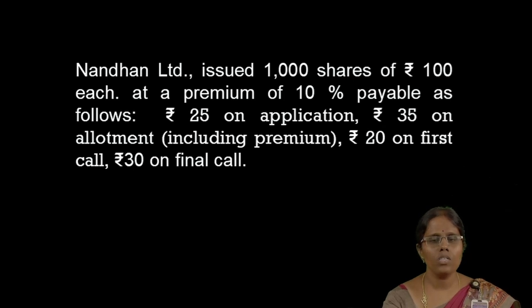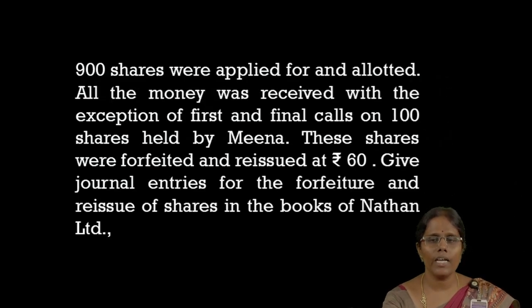Another example: Nandan Limited issued 1000 shares of 100 each at a premium of 10%, payable as follows: 25 rupees on application, 35 rupees on allotment including premium, 20 rupees on first call and 30 rupees on final call. 900 shares were applied for and allotted. All monies were received with the exception of first and final call. Note that point: first and final call are not paid by the 1000 shares held by Meena. These shares were forfeited and reissued at 60 rupees. Give journal entries for forfeiture and reissue of shares in the books of Nandan Limited.